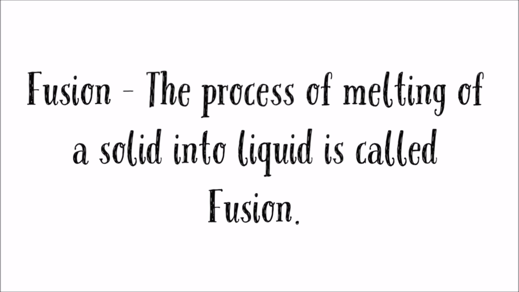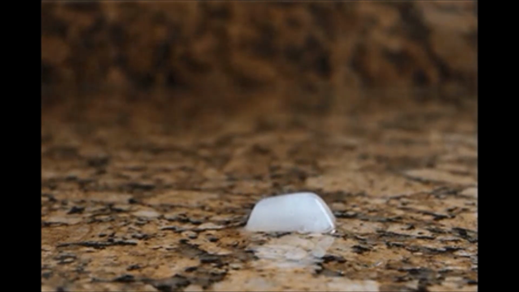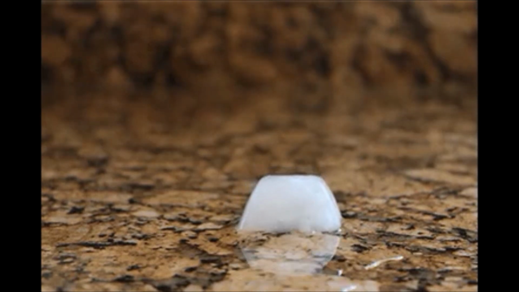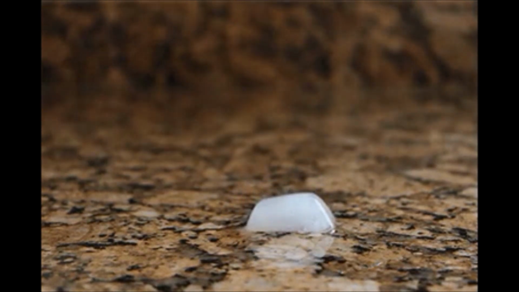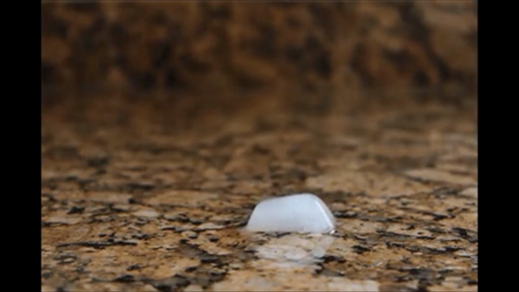In the melting process, once a solid reaches its melting point, its temperature does not increase further. So where does all the heat go? The heat present in the solid at the time of melting is used by the particles to diminish the force of attraction between each other. The heat energy is therefore considered as hidden.